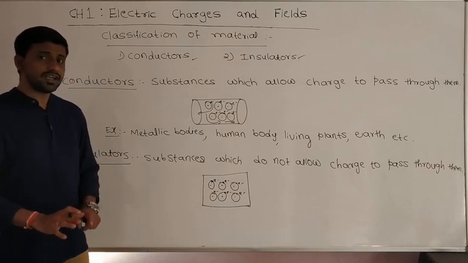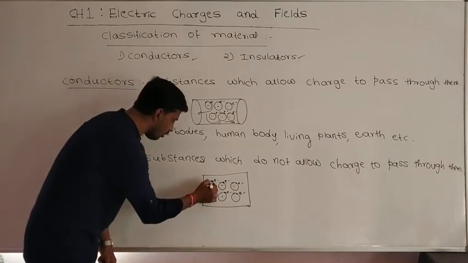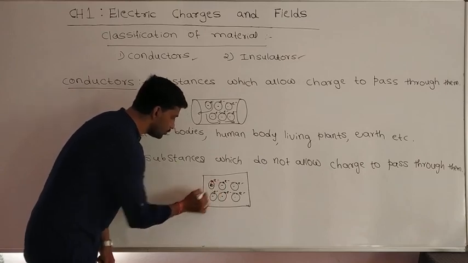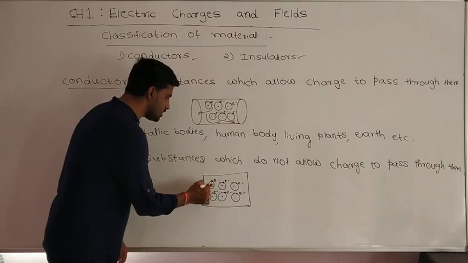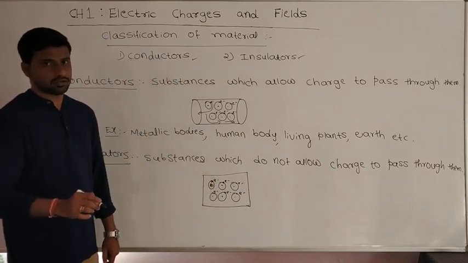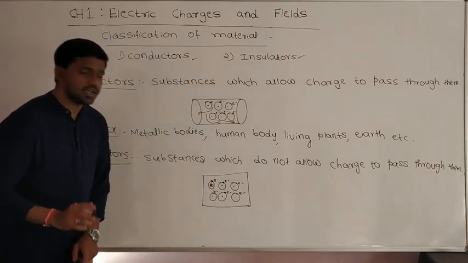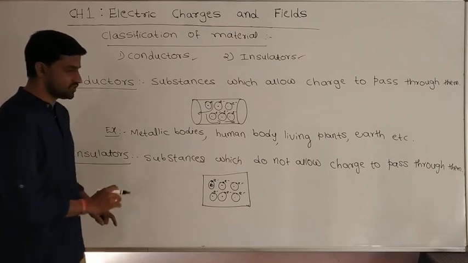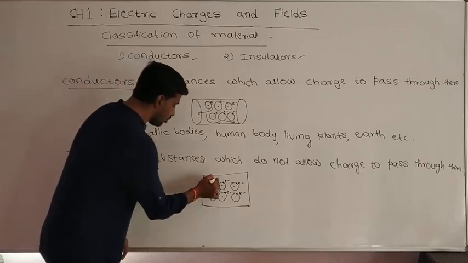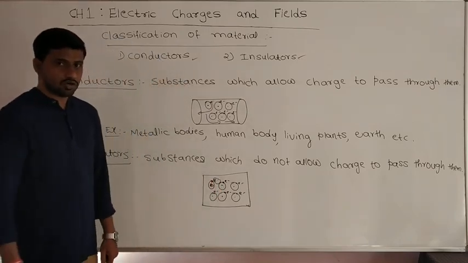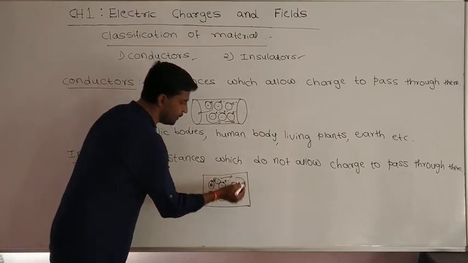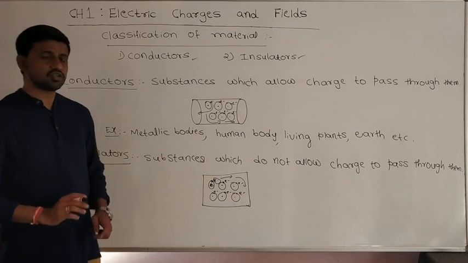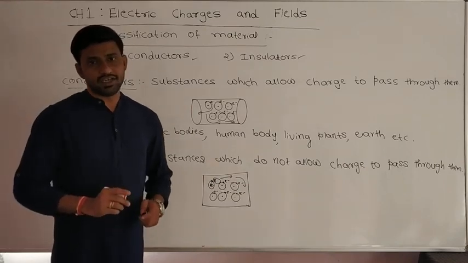They are not free because there is a strong attractive force between the nucleus and the valence shell electrons, so these electrons are tightly bound electrons. So they are not free. Because of that, they can't move anywhere inside the material. So conduction is not possible in the case of insulators.